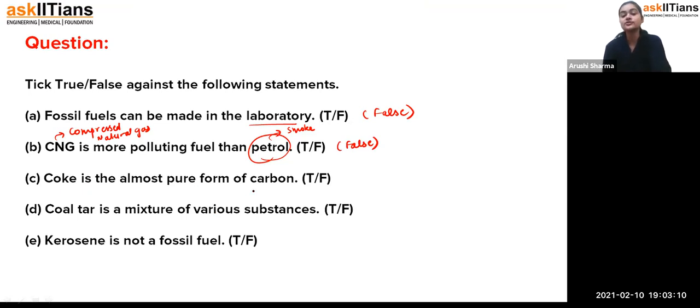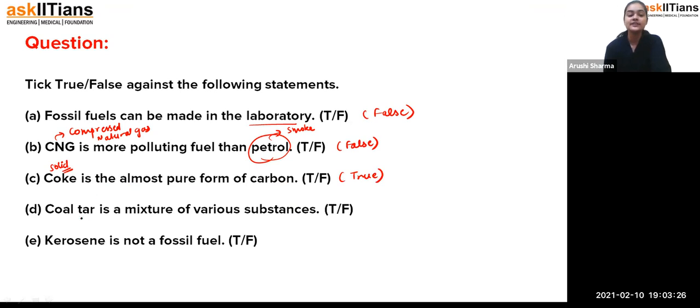Coke is almost the pure form of carbon. As we have already discussed, when we were discussing the products of coal, coke is almost the pure form of carbon. We get it in the solid form. So yes, it is the purest form of carbon. So this statement is true.